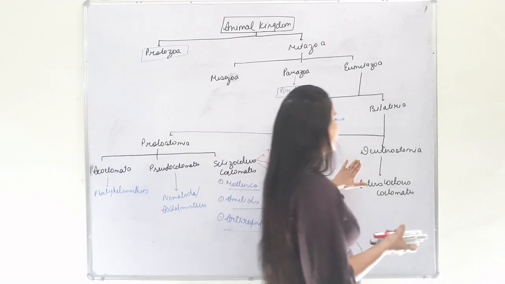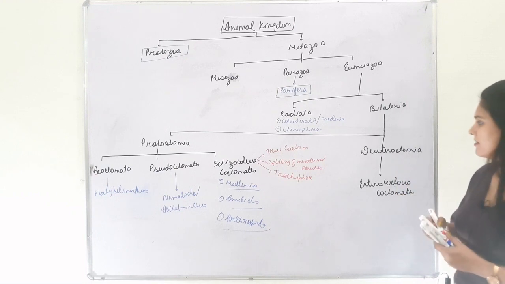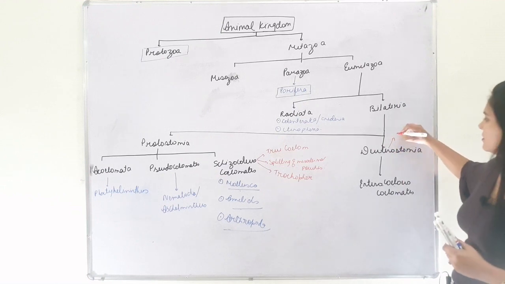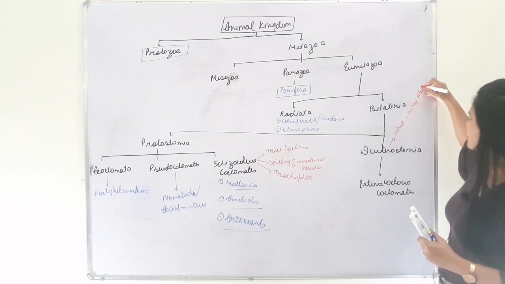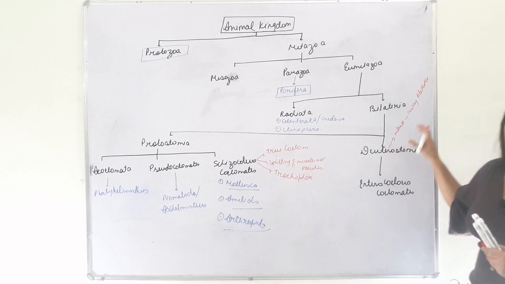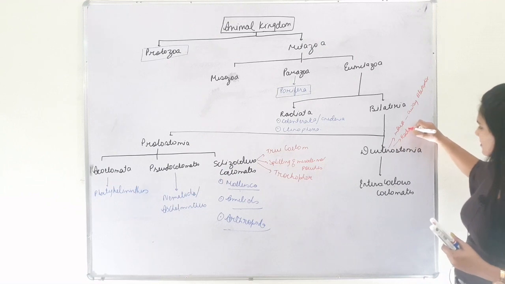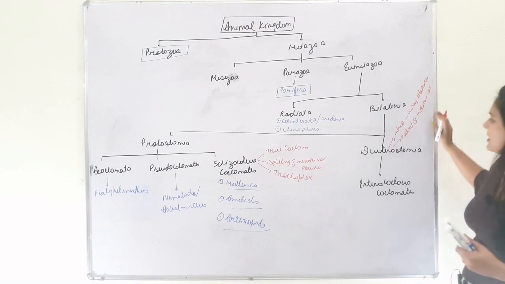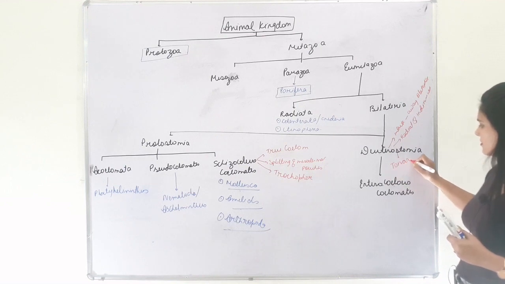Now, next is Deuterostomia. Deuterostomia are the organisms in which the mouth is developed away from the blastopore, and they have radial and indeterminate cleavage. Next, they have Tornaria larva and Bipinnaria larva.